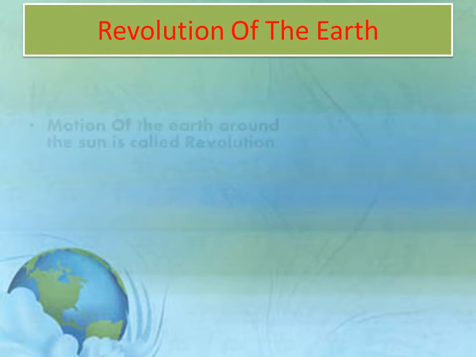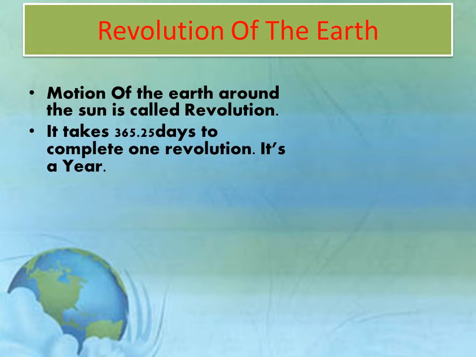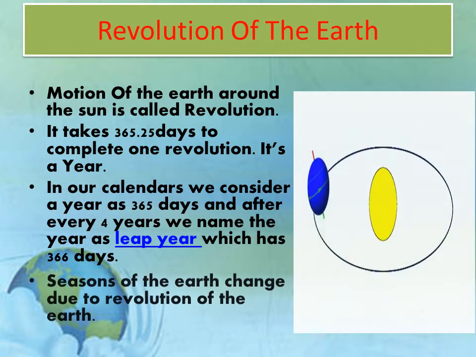Revolution of the Earth. The motion of the Earth around the sun is called revolution. It takes 365.25 days to complete one revolution. It's a year. In our calendar, we consider a year as 365 days, and after every 4 years, we name the year as a leap year, which has 366 days.